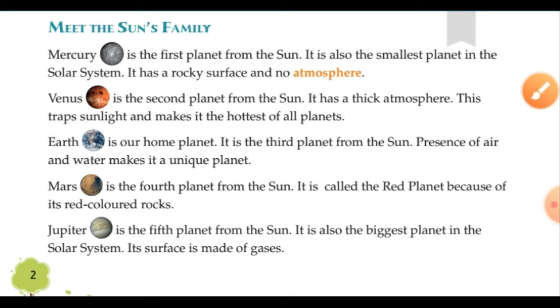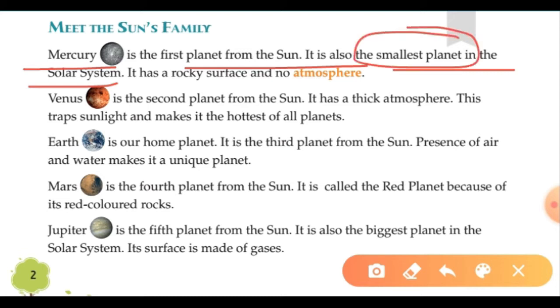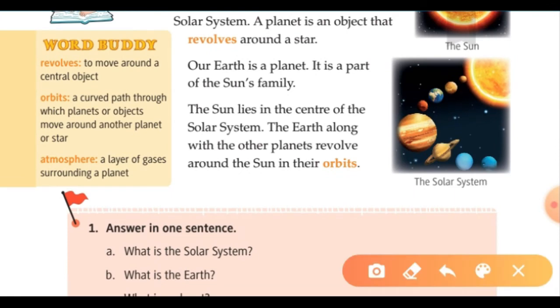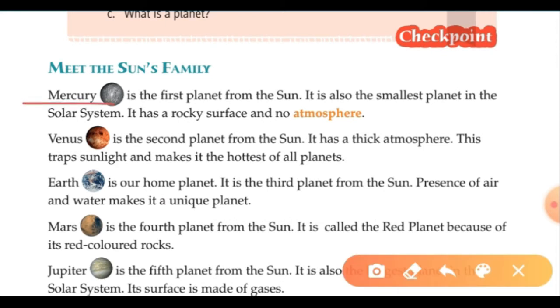Now we will learn about the sun's family. Mercury is the first planet to the sun. It is also the smallest planet in the solar system. Mercury is the first planet from the sun, and it is said as the smallest planet. This is very important. It has a rocky surface with no atmosphere. Now what is an atmosphere? It is a layer of gases surrounding a planet. So Mercury has no air, no atmosphere.